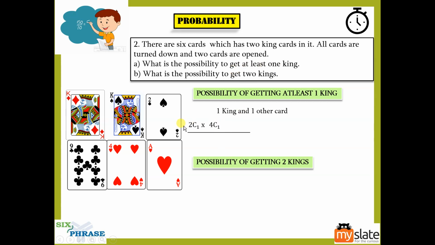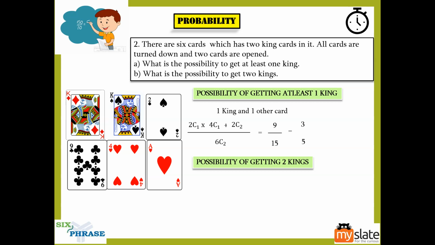What is the total outcome? Totally how many cards do we have? Six cards. Out of that, how many are you taking out? Two cards. So it is 6C2. Very simple. That's it. You have the answer. So this will be 9 by 15, which will be 3 by 5.